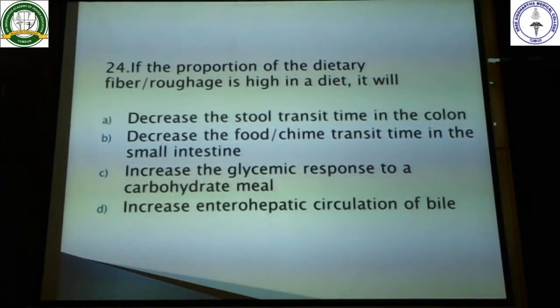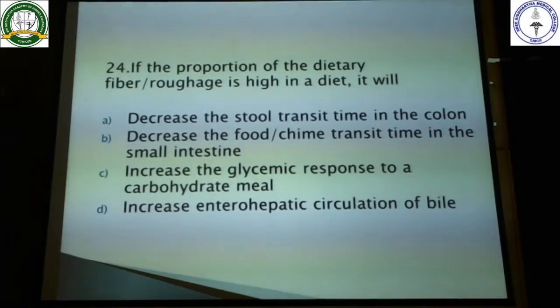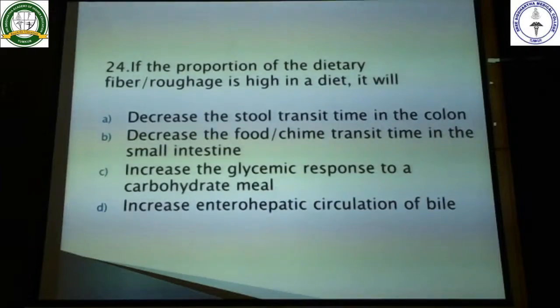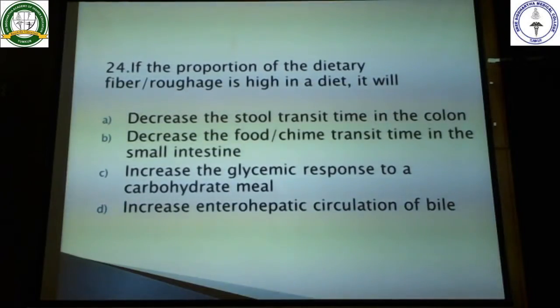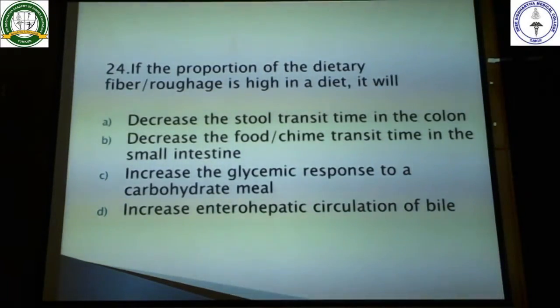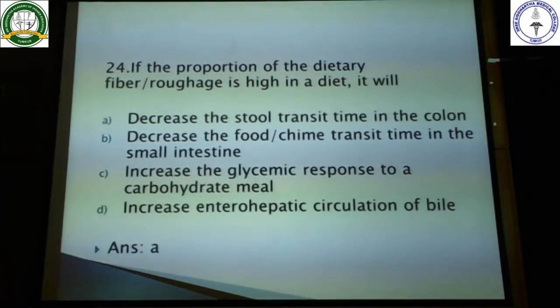More of it facilitates easy defecation and increases the weight of the stools. So the best option is that it decreases the stool transit time in the colon. It prevents constipation and facilitates easy passage of the stools. The A option is the correct answer.